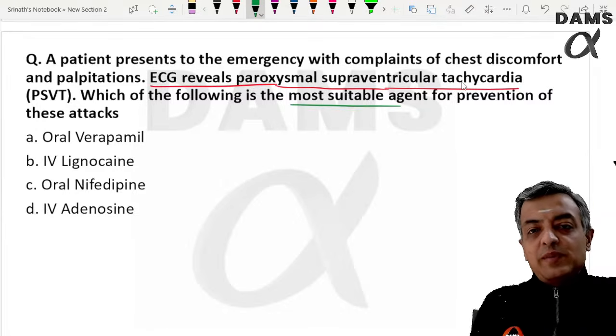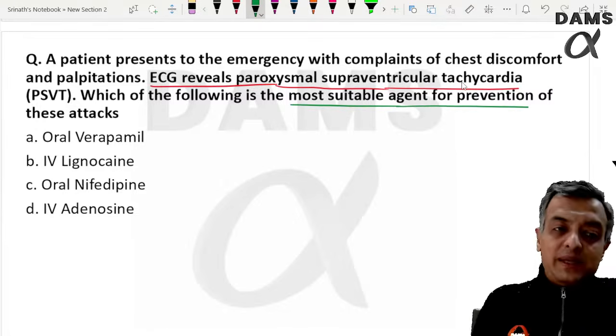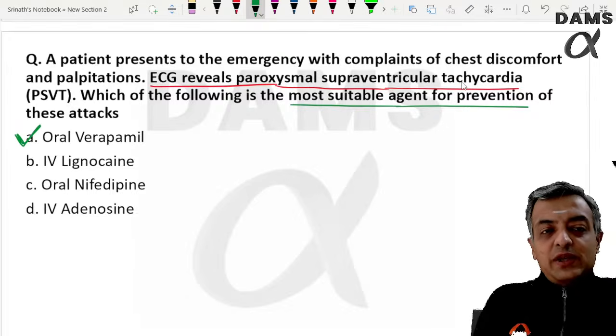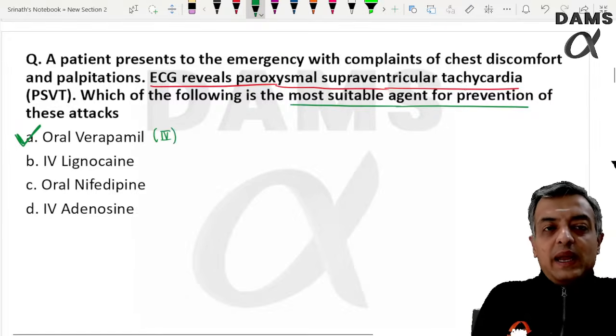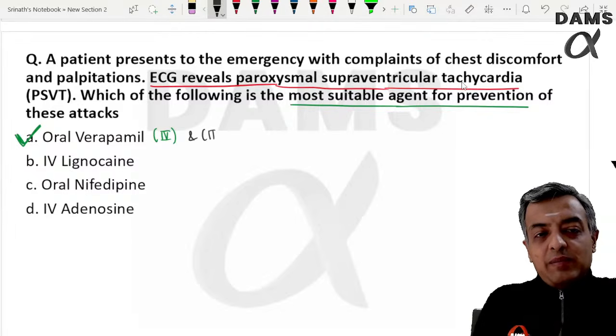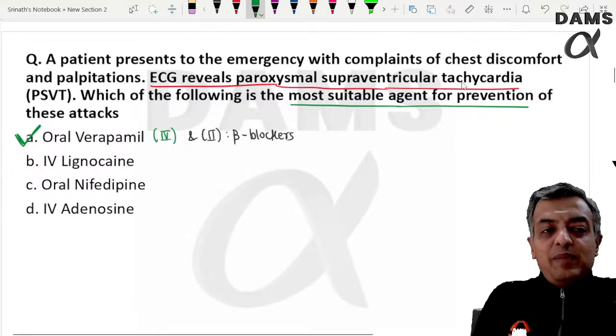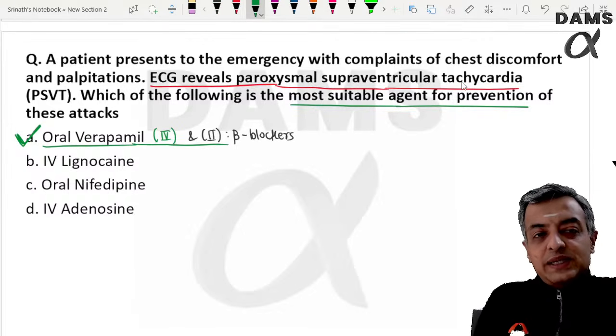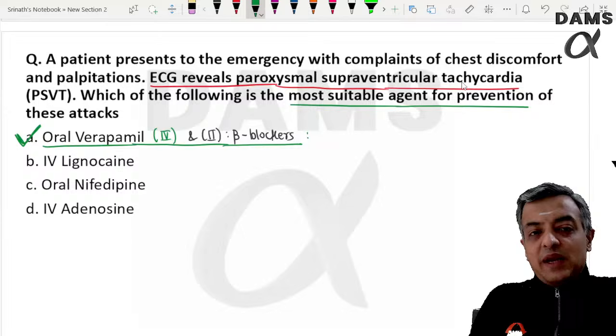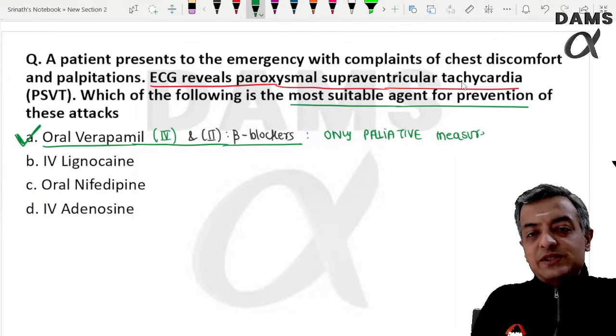The most suitable agent for prevention, we have studied: you can give class 4 and class 2 agents, that is, non-dihydropyridine calcium channel blockers and beta blockers can be considered for prevention. But we also said they are only palliative measures. They are not going to cure.